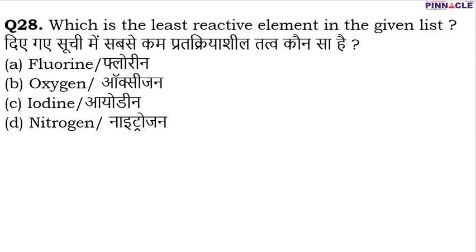So question number 28 is, which is the least reactive element in the given list? So altogether we have 4 options: fluorine, oxygen, iodine and nitrogen. And if we compare these, then out of these, fluorine, iodine and oxygen are highly reactive. As compared to all these 3, nitrogen can be selected as the least reactive element. Therefore D is going to be the correct option.